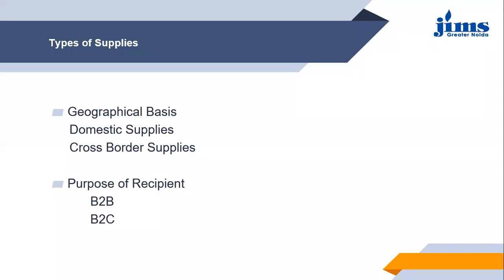The difference here is that B2B supplies are basically done when one business is giving supplies to the other business, and the recipient can use these supplies as input supplies, and for those input supplies that person is eligible to take the ITC benefit.